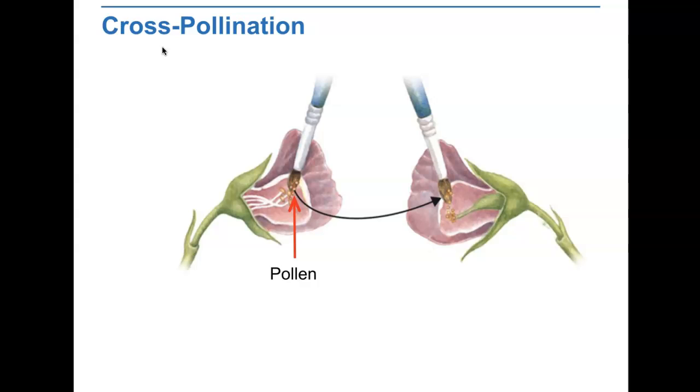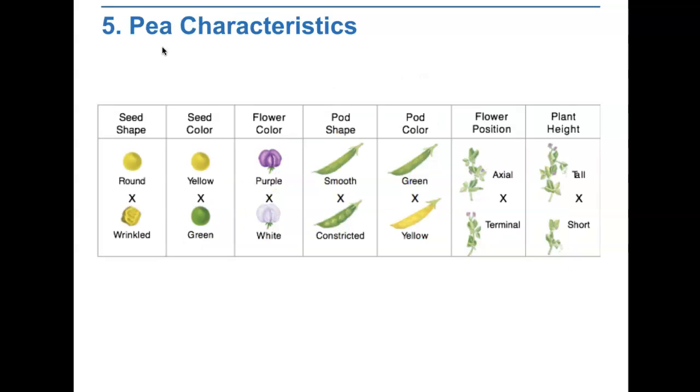Mendel decided to cross his stocks of true breeding plants. That is, he caused one plant to reproduce with another plant. To do this, he prevented self-pollination by cutting away the pollen-bearing male parts of the flower. He then dusted pollen from a different plant onto the female part of that flower. This is called cross-pollination. When Mendel crossed plants with contrasting traits, the resulting hybrids had the traits of only one of the parents.